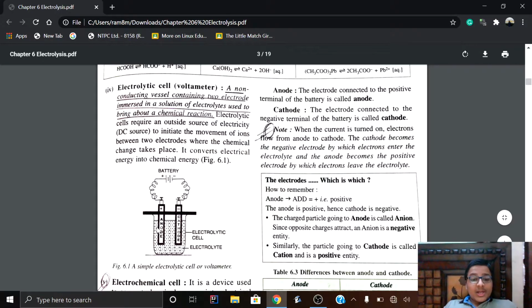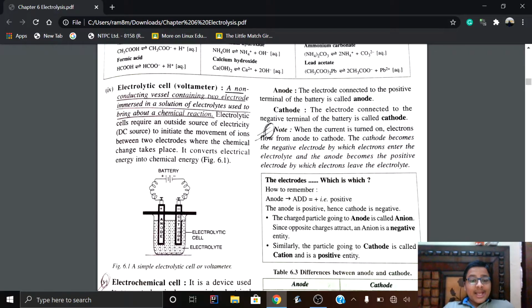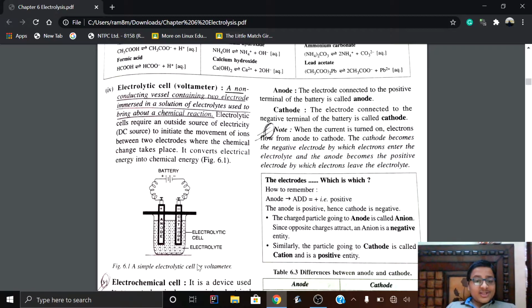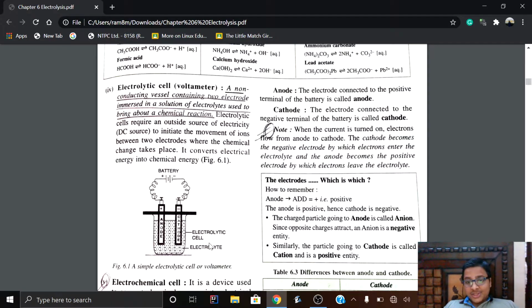Anode contains more electrons than cathode, but when it is connected in the circuit with the copper wires by a battery, the electrons move from the anode. Because when the two terminals are connected in the battery in a closed circuit, the electrons always move from their higher concentration to the lower concentration, that is, from higher potential to lower potential, and higher potential is the positive electrode and the lower potential is the negative electrode.